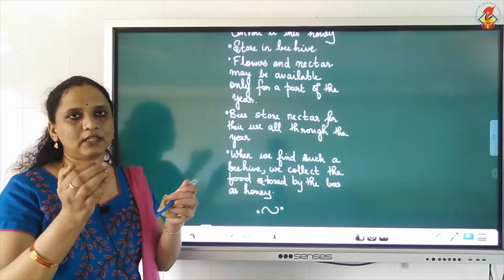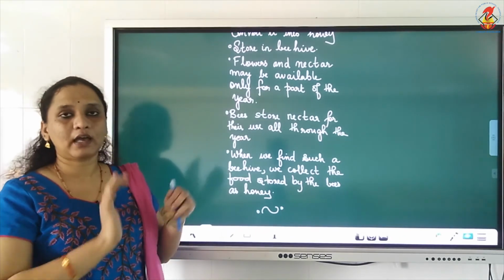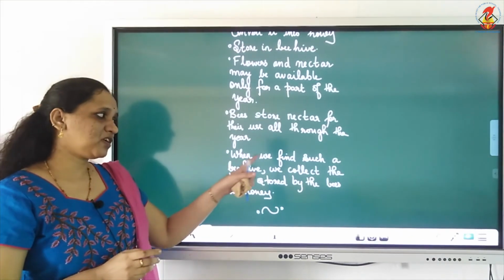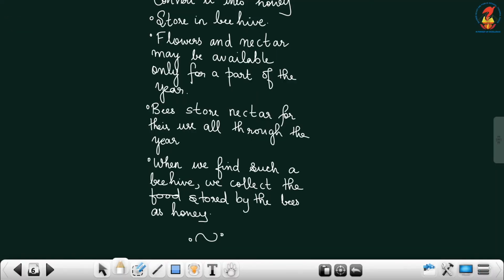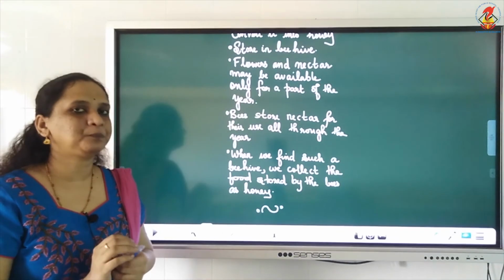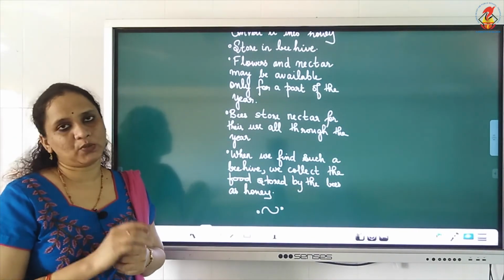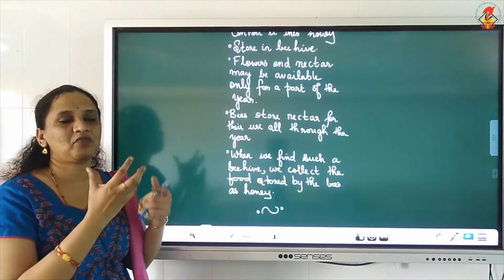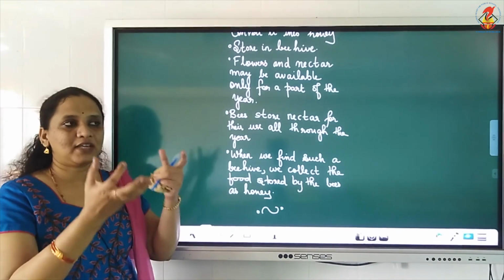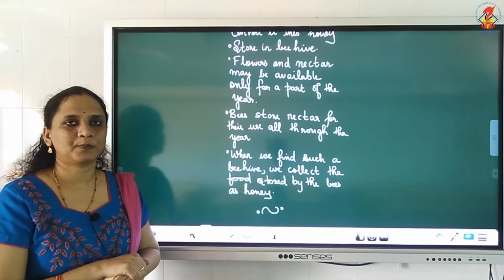They collect the nectar from the flower and store it. When we find such a beehive, we collect the food stored by the bees as honey. So, the honeybees collect the nectar, convert it into honey, and store it in their beehive. And when we find such a beehive, we collect the honey from it.